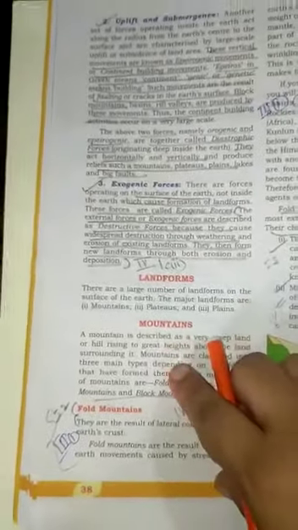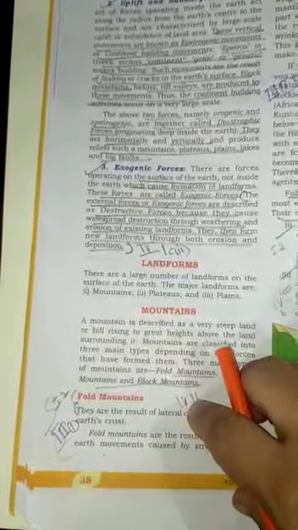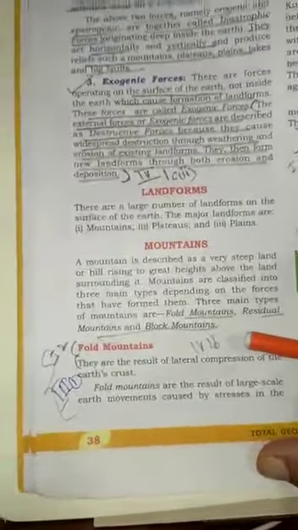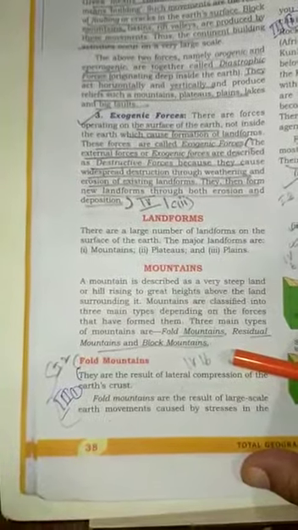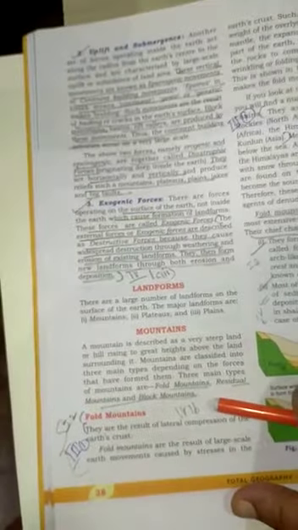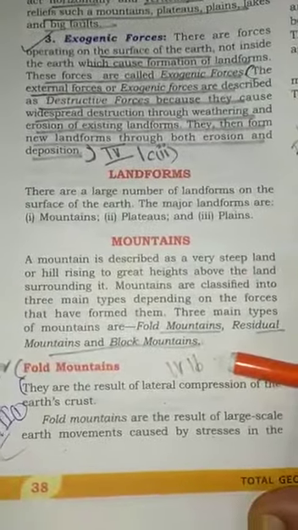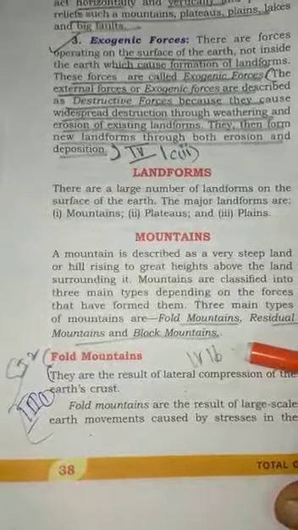Okay, now various types of mountains are there. We have fold mountains, residual mountains, and block mountains. As you can see here, a mountain by definition is a very steep land or a hill rising to great heights above the land. We have three main types of mountains: fold mountain, residual mountain, and block mountain.